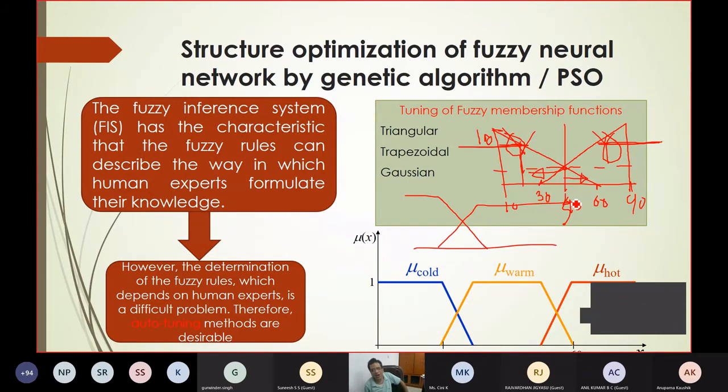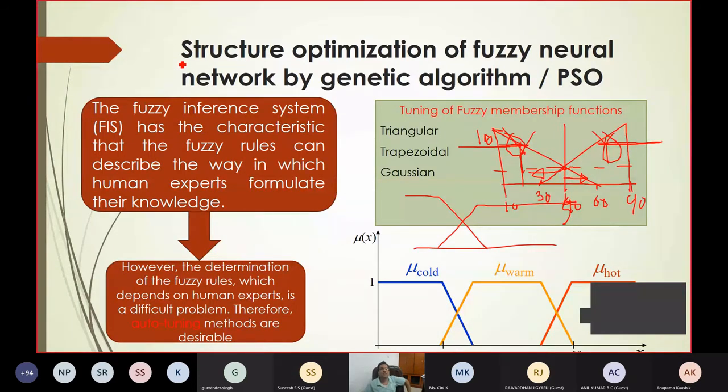So why am I telling you all this? Because you have studied optimization. See, that is the research. If you are very strong in optimization algorithms, you have to devise a problem and fit your optimization algorithm there. I have told you how to fit your optimization algorithm for neural network training. And now I will tell you how to fit the optimization algorithm to generate the optimal fuzzy system or optimal fuzzy set for your application.